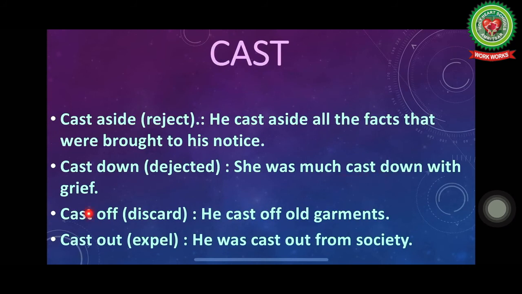Now children, next is cast off. Cast off means discard, means fenkna. He cast off old garments, means he discarded old garments. So instead of using the word discard, we may use the phrasal verb cast off.